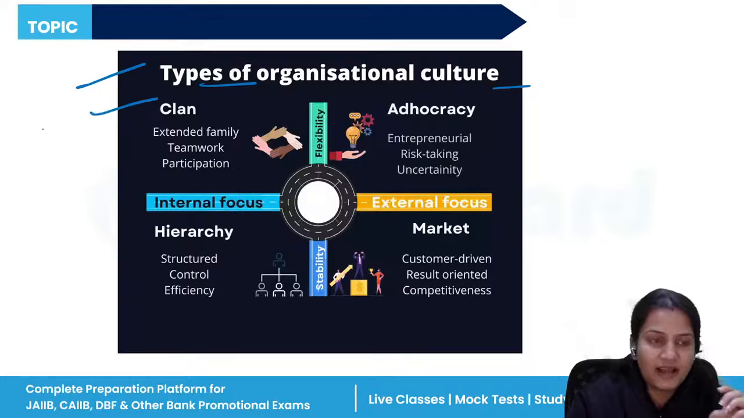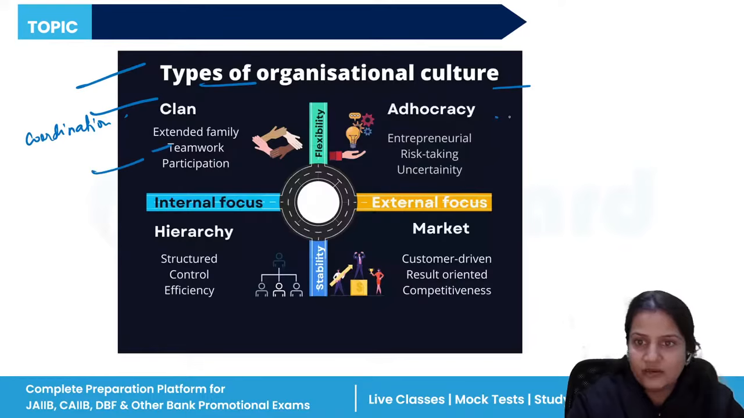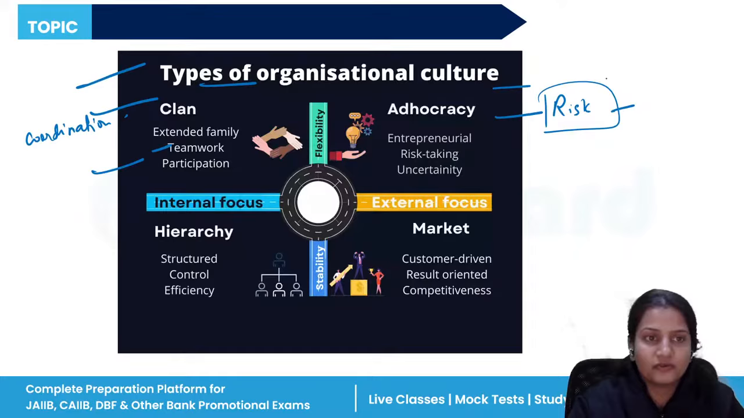First is clan. Clan means when you have good coordination between you and the members of the company, better teamwork, and good participation. Adhocracy is very risk taking, meaning you don't know what type of work you are going to get. So risk taking and uncertainties will come your way.